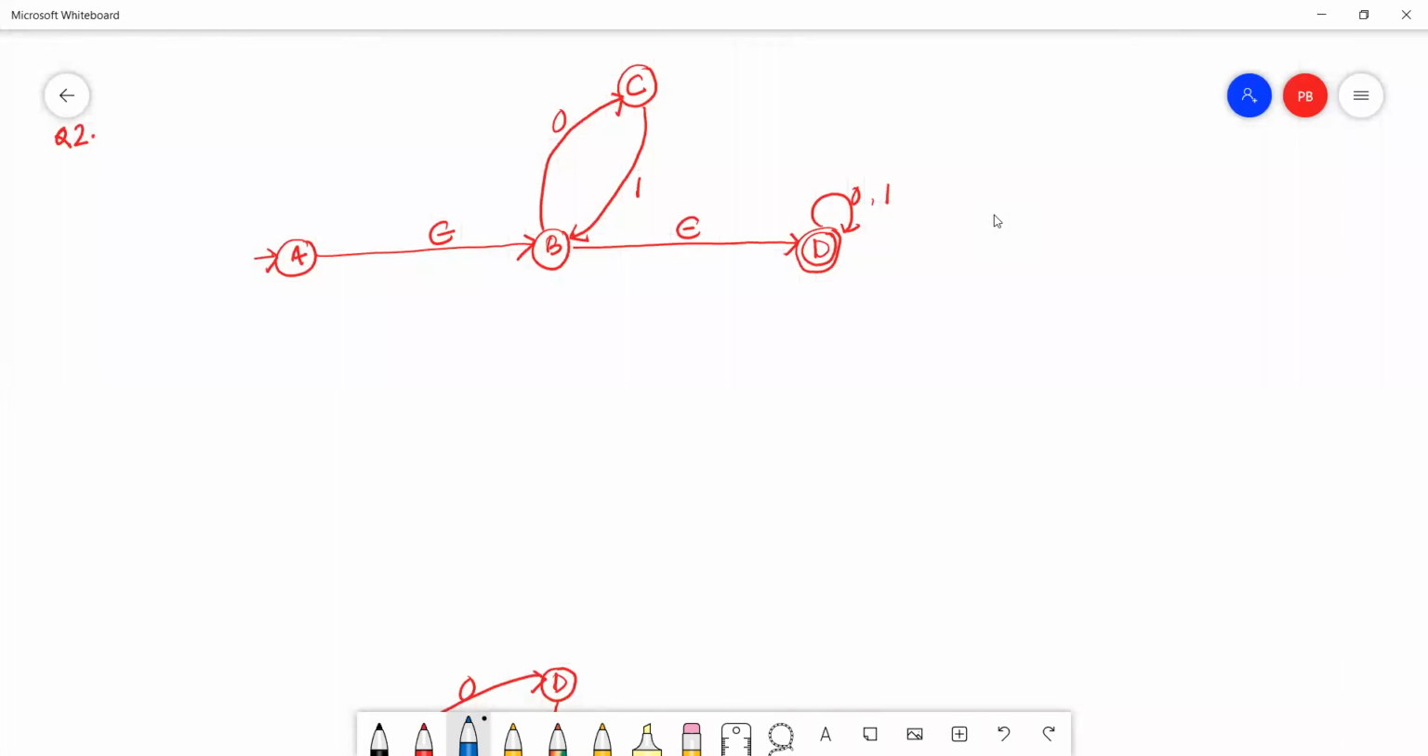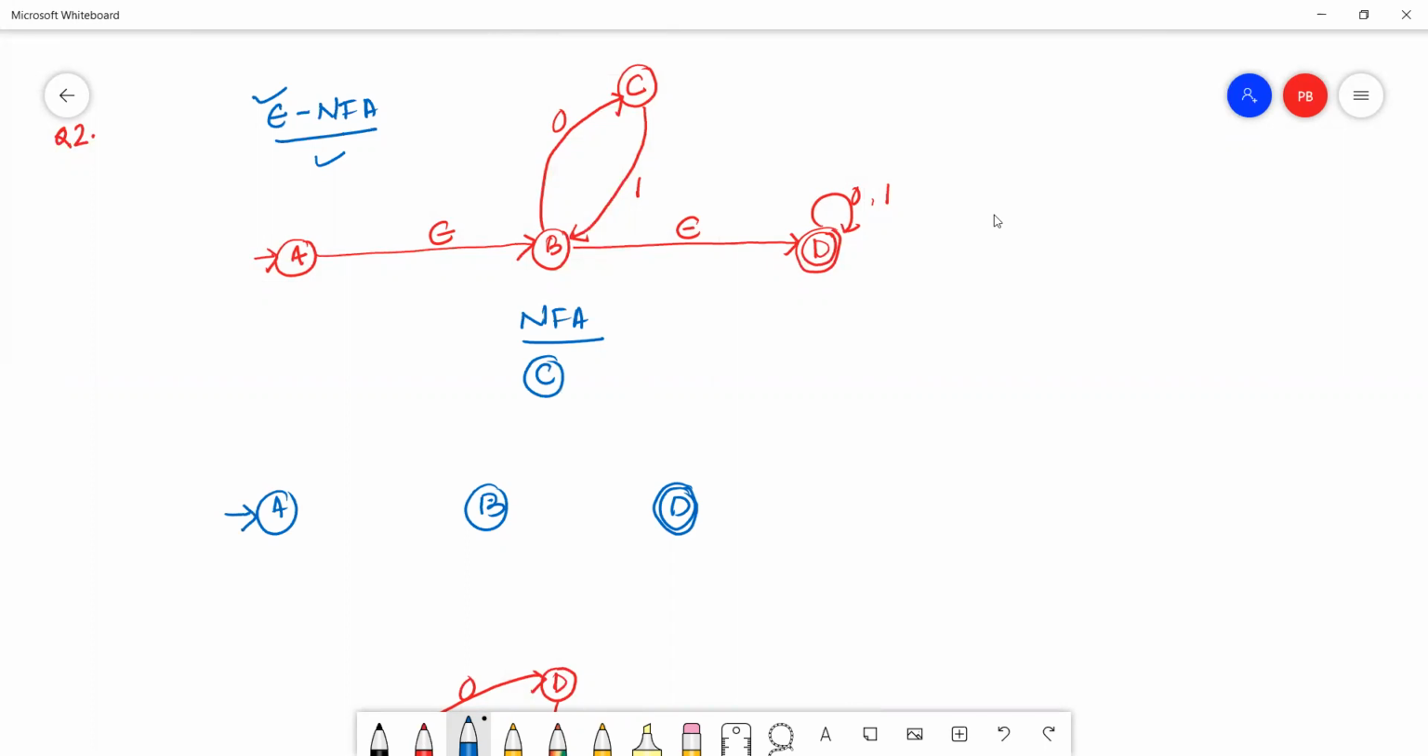So this is also one of the epsilon NFAs. We'll convert this epsilon NFA into an equivalent NFA. Simply copy all the states from the epsilon NFA. That means this is A, this is B, this is D, then this is C.